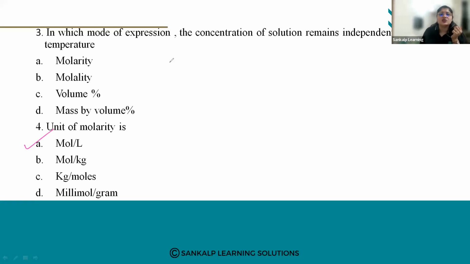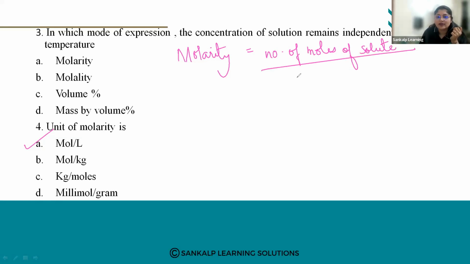So we have seen what molarity is. Molarity is the number of moles of solute dissolved in 1 liter of solution, so the volume of solution is in liters. The number of moles of solute is given in mole, so the unit used is mole.